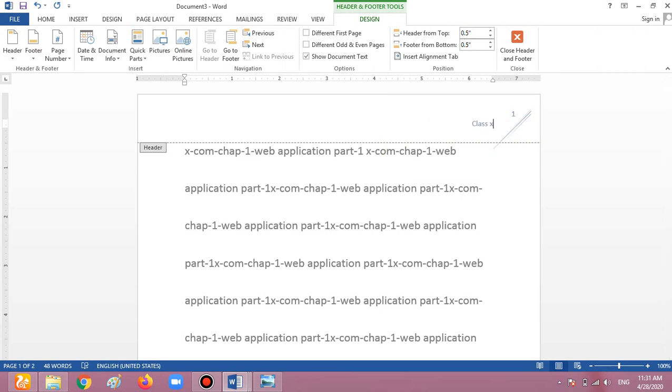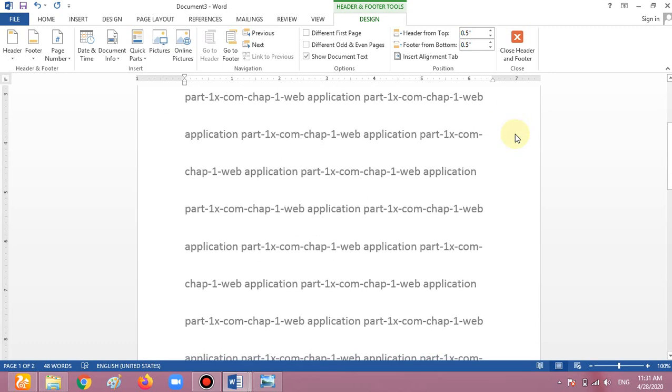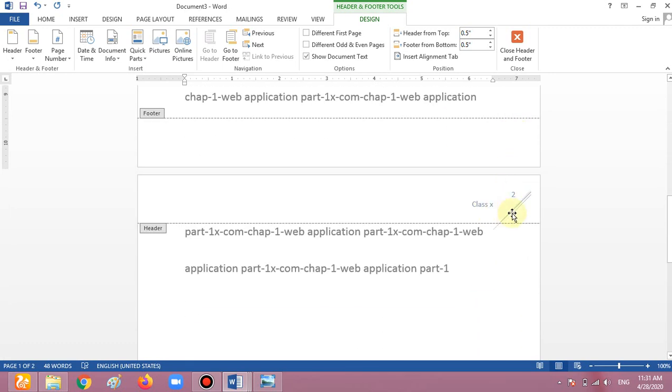For example, I am giving Class 10. Okay, what is the use of a header? As you see in your book, in every page the book name is written on the top. What can the author do? Did the author go and write it again and again? No, he can write only one time as a header, and it comes on every page. Look, I'm writing only one time, and it automatically comes to the next page.